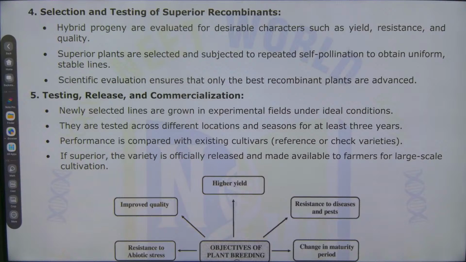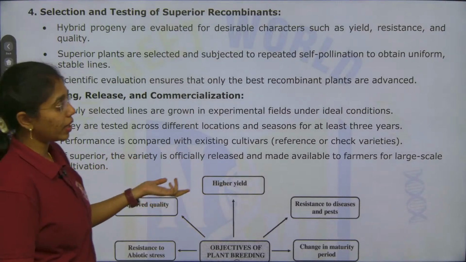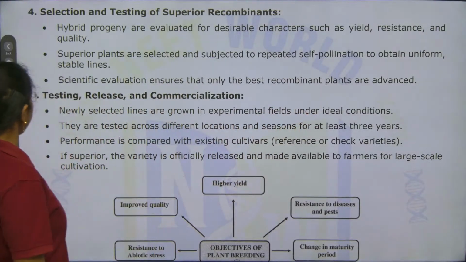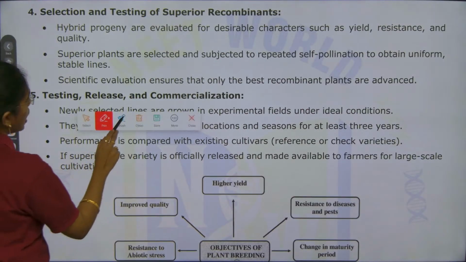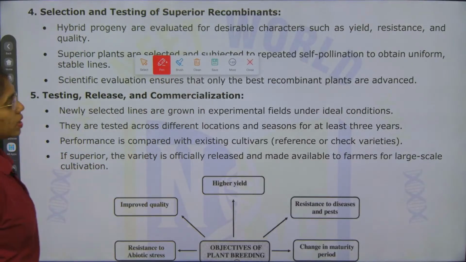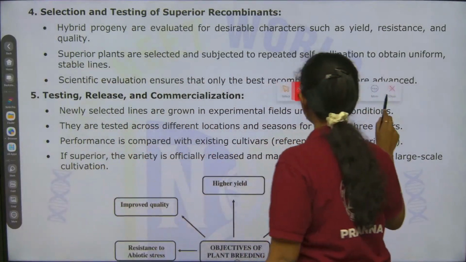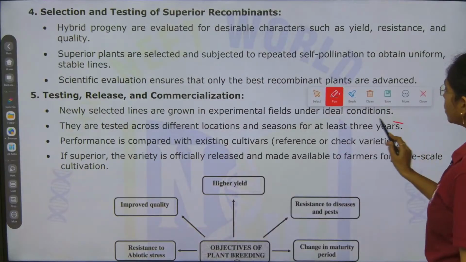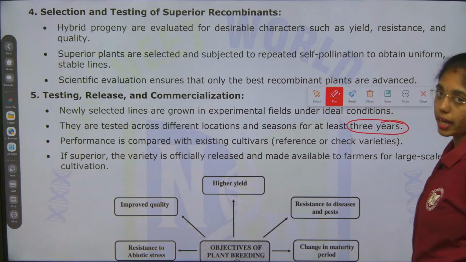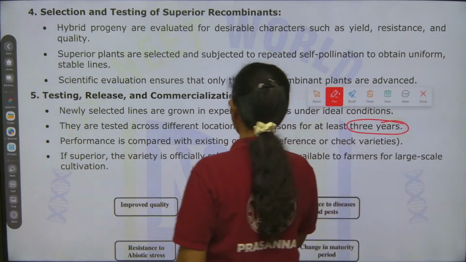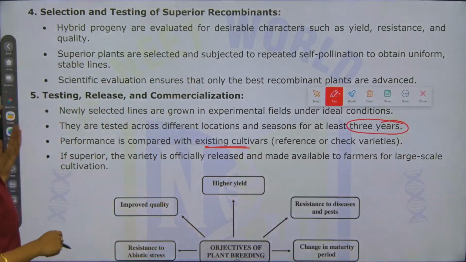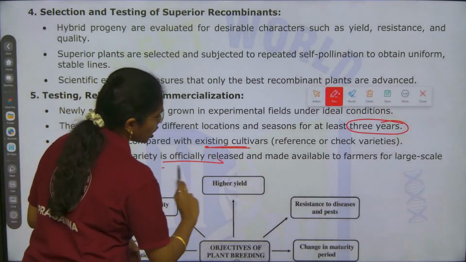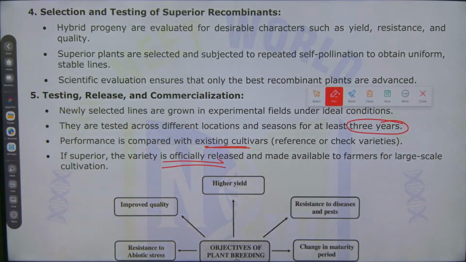Newly selected lines are grown in experimental fields under ideal conditions. They are tested across different locations and seasons for at least 3 years. Performance is compared with existing cultivars with reference to check varieties. If superior, the variety is officially released and made available to farmers for large scale cultivation.